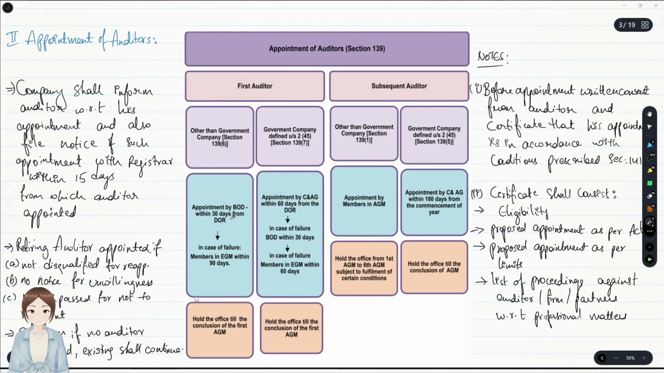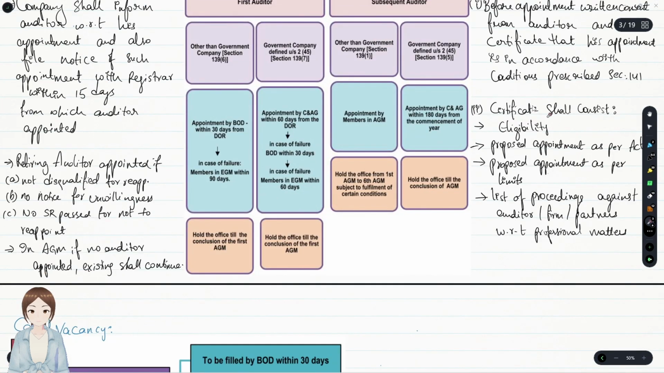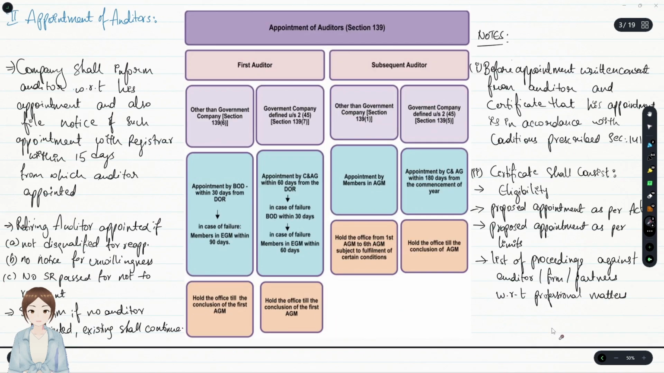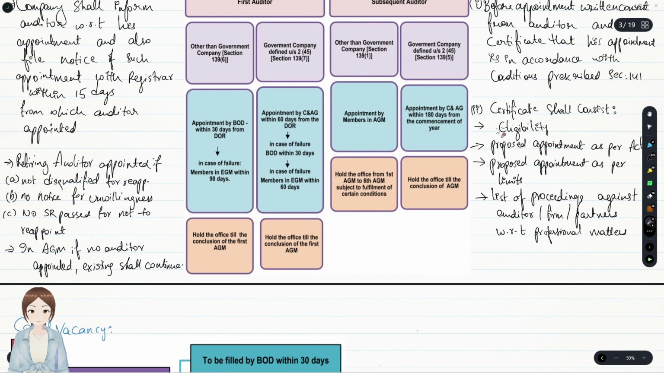And here are a few notes given to the company and to the auditor. What were those? Before appointment, a written consent from the auditor and a certificate that his appointment is in accordance with the conditions prescribed under section 141, which we have seen earlier. What does that certificate consist of? That he is eligible, his proposed appointment is as per the Act, and as per limits. What limits? The 20 company limits. And the list of proceedings against the auditor, firm or partners with respect to professional matters stands true and correct, and that's it.